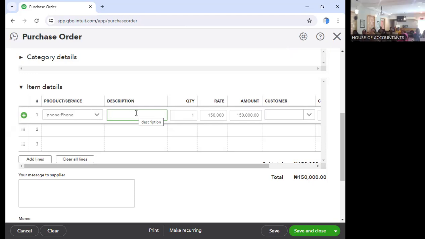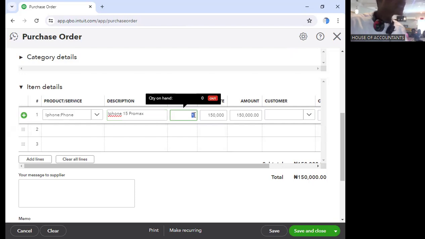So description, what type of iPhone? We can say iPhone 15 Pro Max. How many quantity are we requesting? Let's say 10.